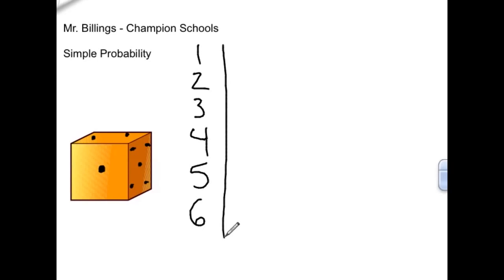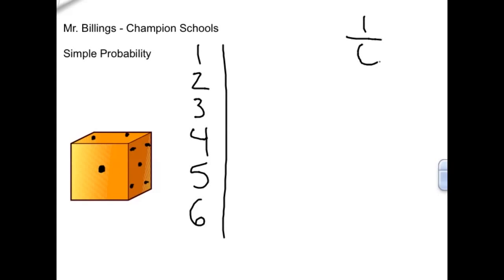So if I roll this number cube, I have to think about what is the probability that I get a specific number. The first time I roll this, let's say I get a 1. Then we have to think about how many possible answers I could have gotten.